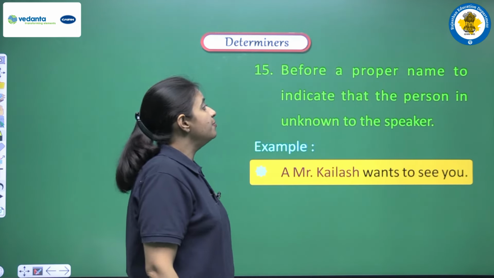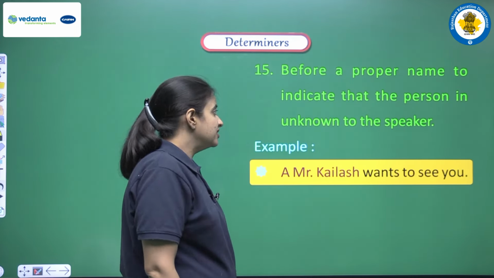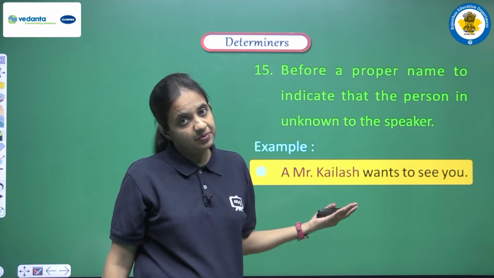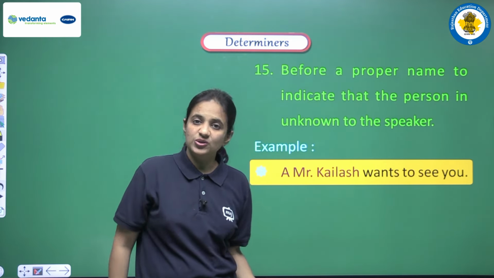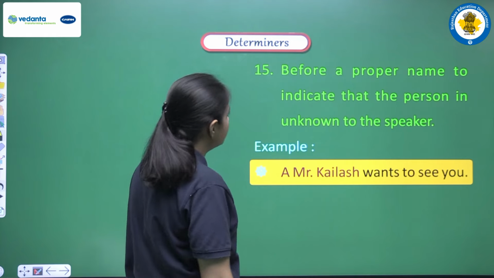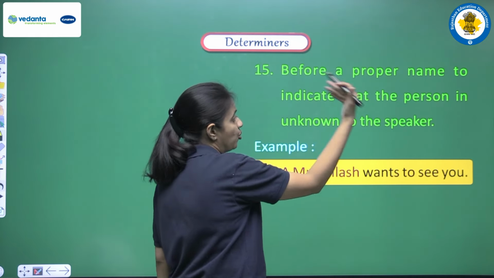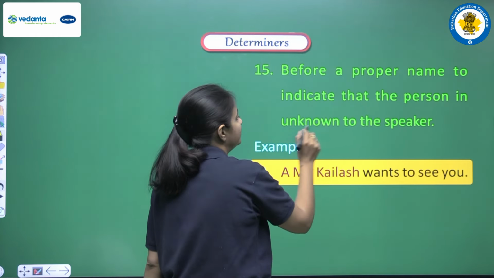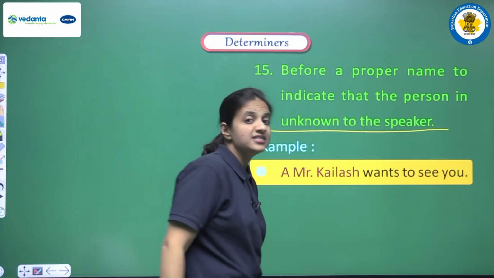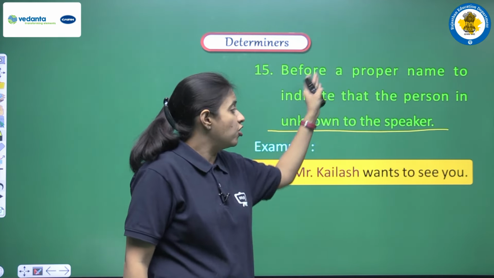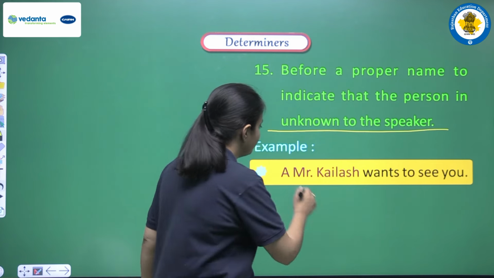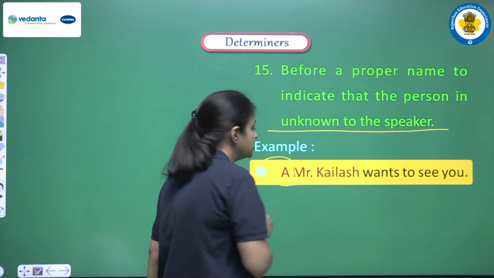Next is before a proper name to indicate that the person is unknown to the speaker. Generally we know that before a proper noun we don't use an article, but before a proper noun we can use a or an when we are trying to say that the person is unknown to the speaker. Like we are having the example, a Mr. Kailash wants to see you. So here before Mr. Kailash we are using a.